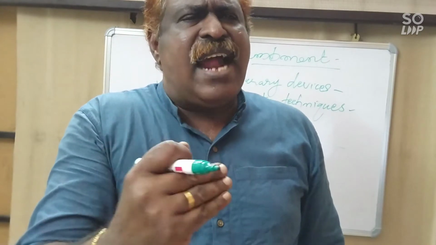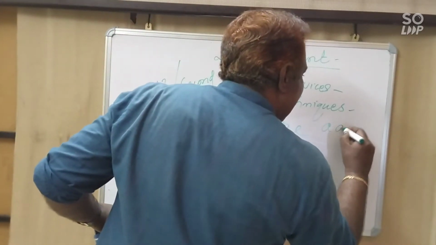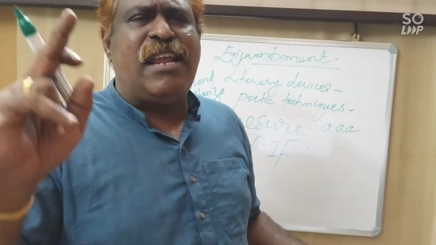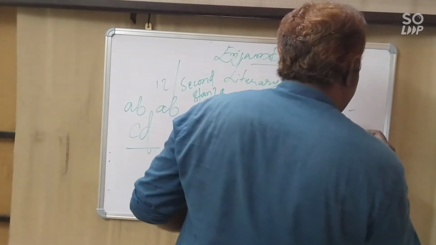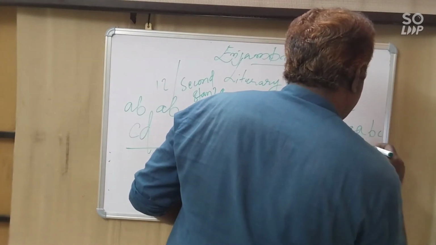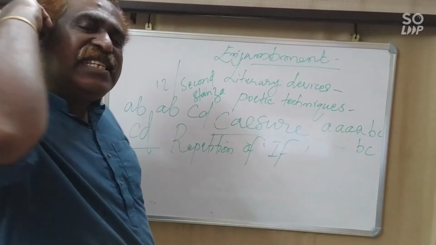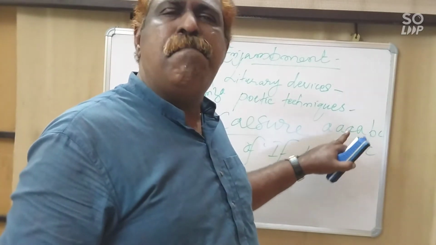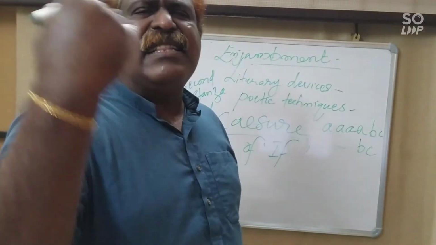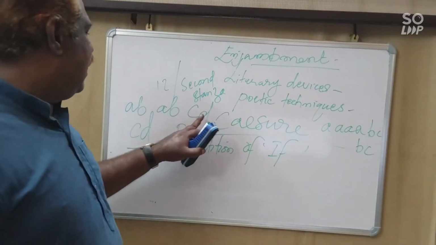With the exception of the first stanza, all other stanzas have the rhyme scheme A, B, A, B, C, D, C, D. The first stanza has the rhyme scheme of A, B, A, B, C, B, C, over 8 lines. But the second, third, and fourth stanzas are having the rhyme scheme of A, B, A, B, C, D, C, D.